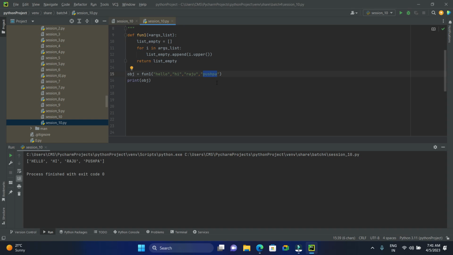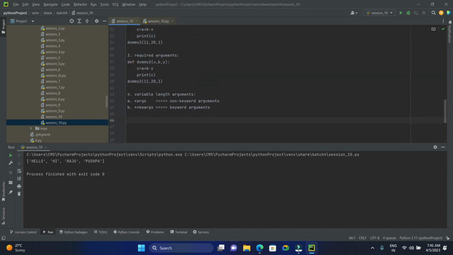Any doubts? That's the reason, guys, here we haven't given the number of arguments, unlike previous examples. There we declared three arguments, so we have to pass the three values. But here we haven't declared the count of the parameters, that is arguments. We haven't given any number here. There are four arguments, but even if you want to add one more, you can add. See here, if you want, you can add. No need to modify here.